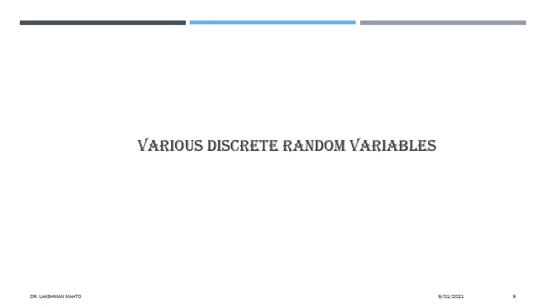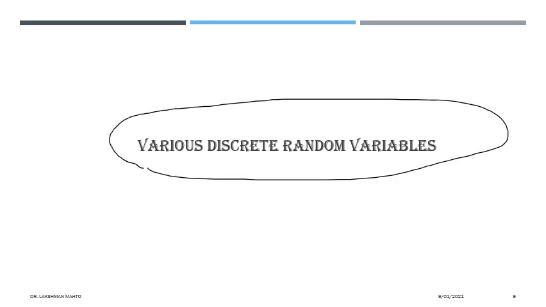So we will talk about various discrete random variables and a special kind of discrete. Simply, we are just going to make things particular.